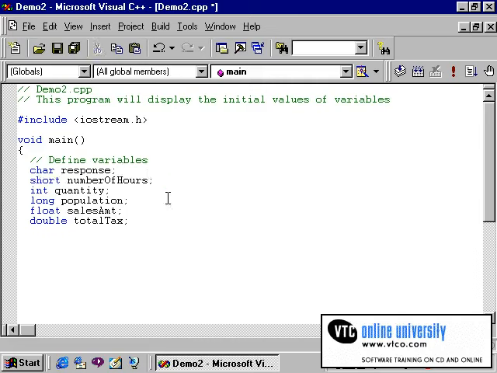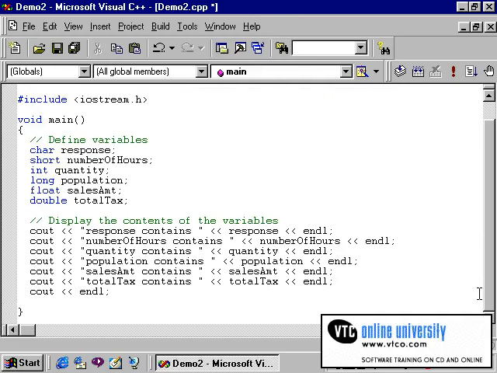Note the presence of the blue keywords to indicate that the data type words are in fact keywords or reserved words. The words response, number of hours, quantity, population, sales amount, and total tax are my made-up words. Notice that I have followed the rules and that there are no blank spaces. Every variable begins with a letter, and so forth. Now, what I've done is declared variables, but I have not given them initial values. I'll finish this program to allow me to demonstrate what happens when I don't declare initial values for these variables.